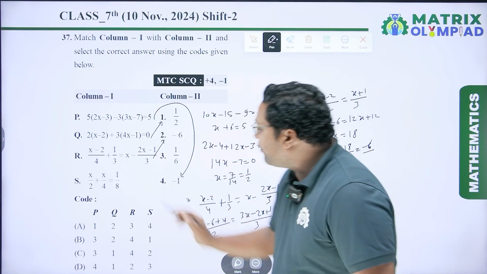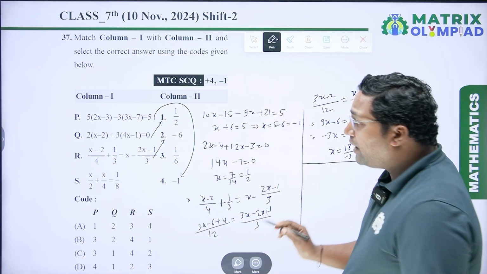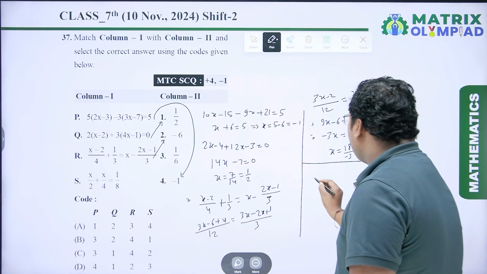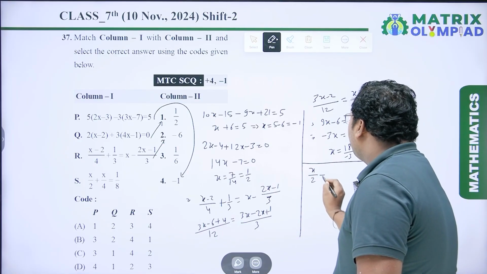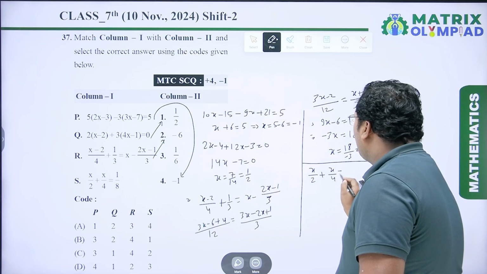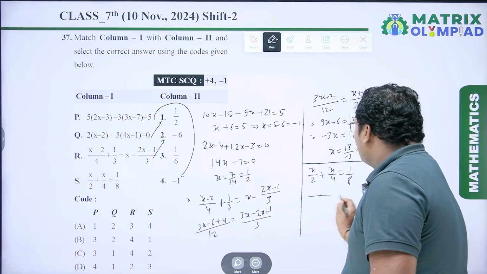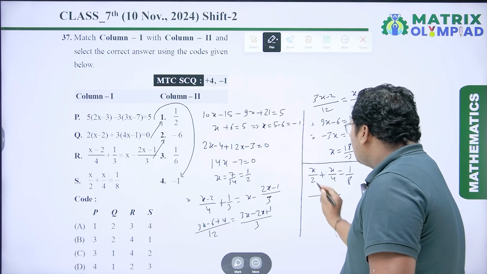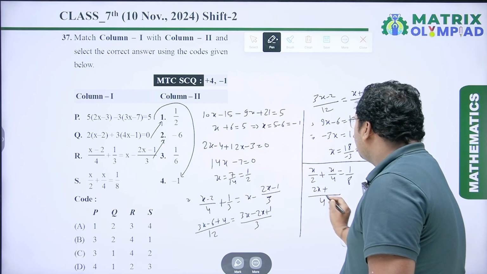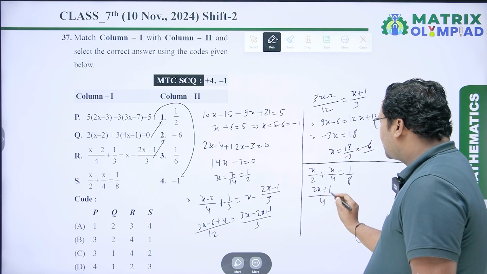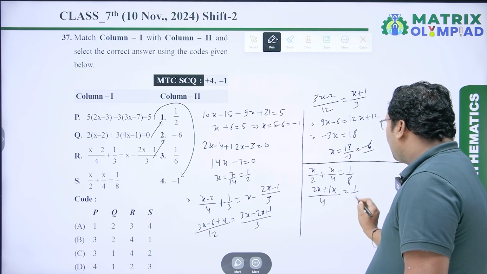Next is x upon 2 plus x upon 4 equal to 1 by 8. So we have to take LCM here. LCM of 2 and 4 is 4. 2 2s are 4. So it is 2x plus 4 1s are 4, 1 into x is 1x equal to 1 by 8.